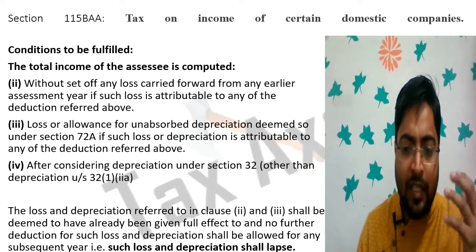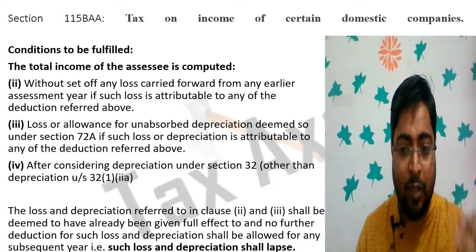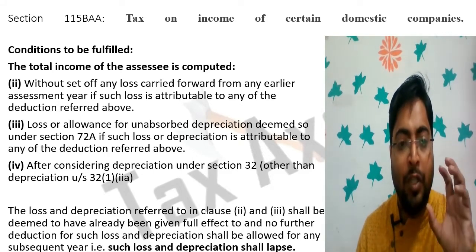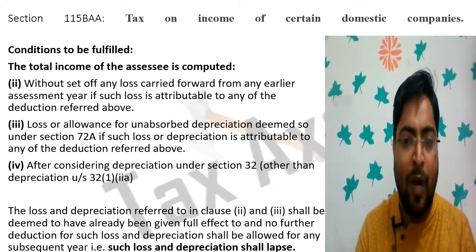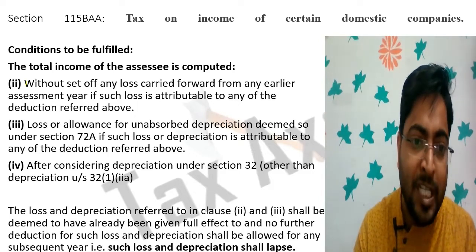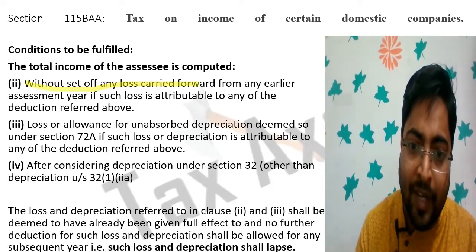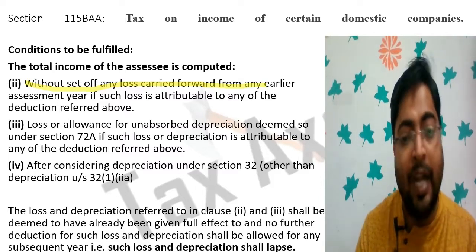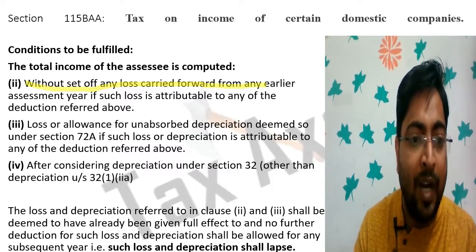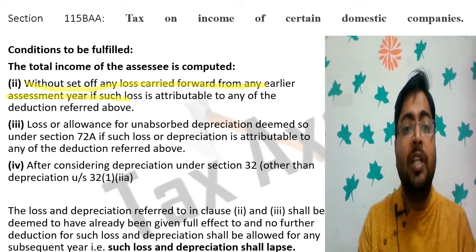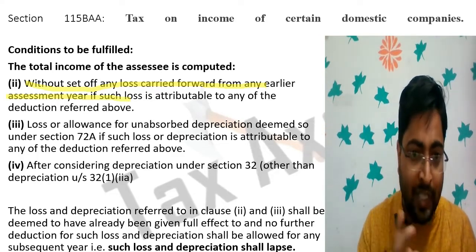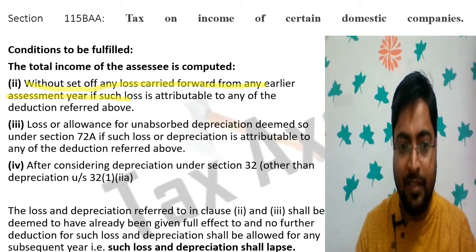What are the other conditions that require to be fulfilled? The total income of the SSC is computed without set off of any loss carried forward from any earlier assessment year. Means previous year set off, previous year carry forward loss also expires if the company opts for 115BAA. So there is no set off of losses of previous years.